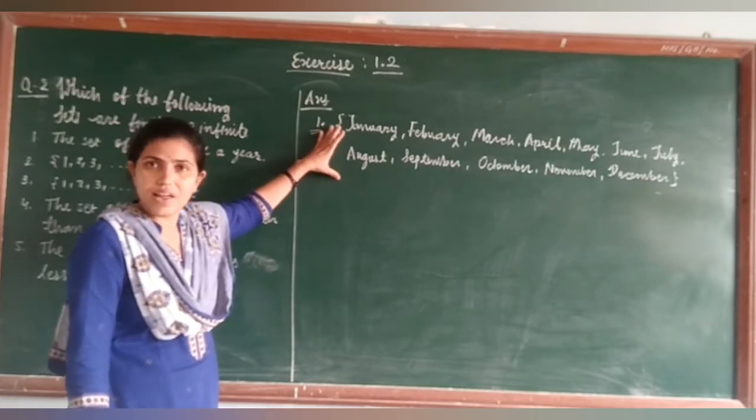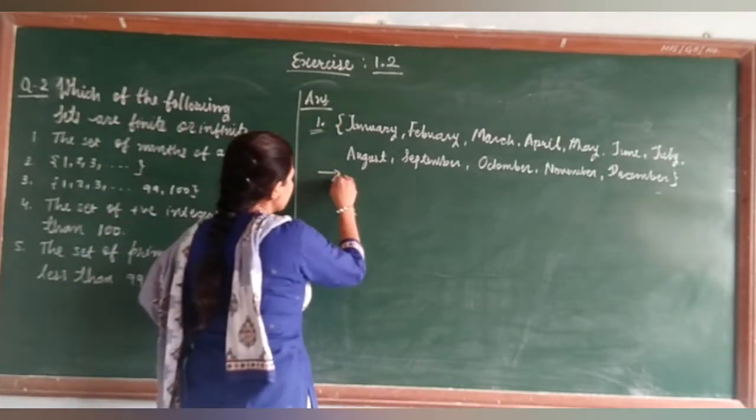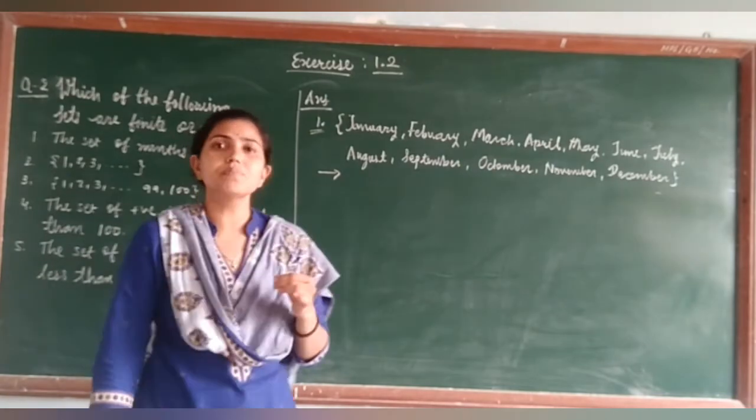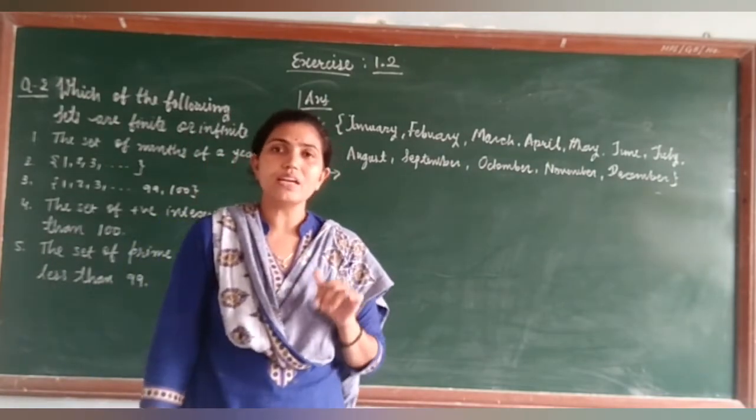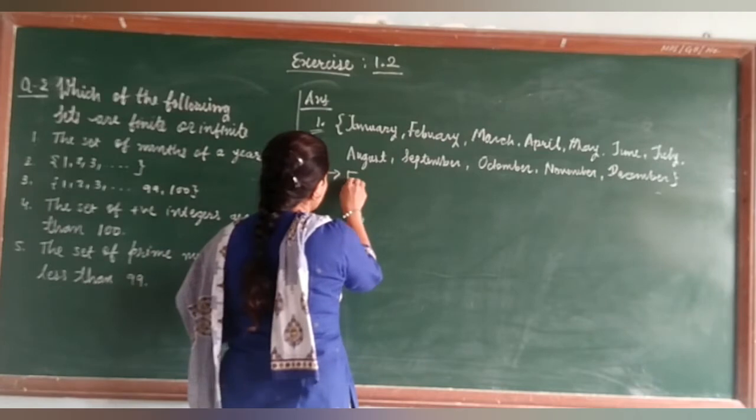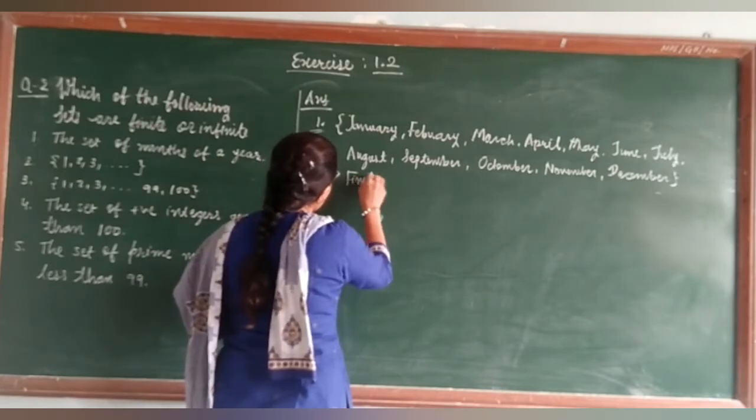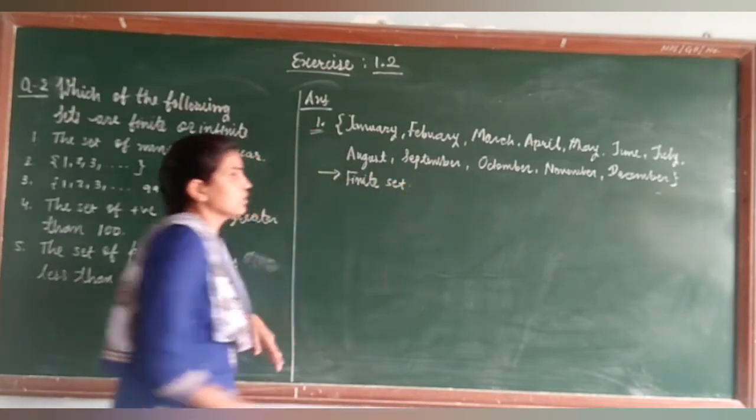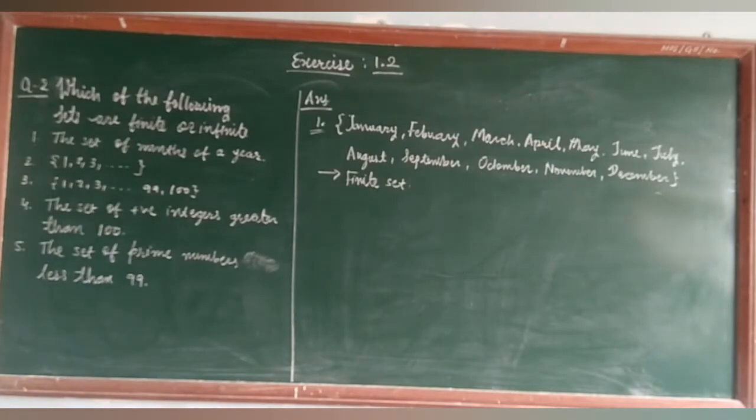It is having the 12 elements. So this set is having a finite number of elements. That's why it is called finite set. So students, this is a finite set. Now the reason is clear to you. As the set having a finite number of elements, that's why it is called a finite set.